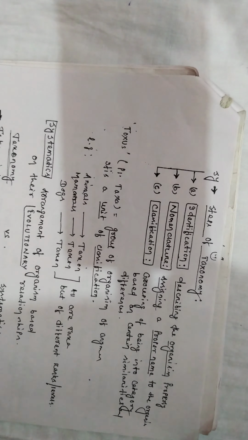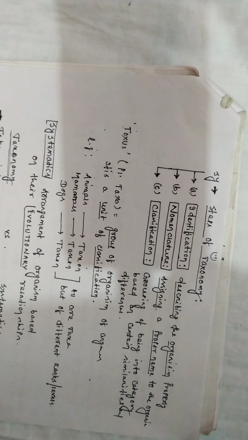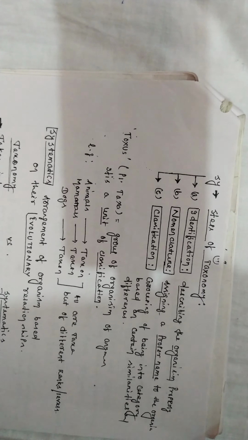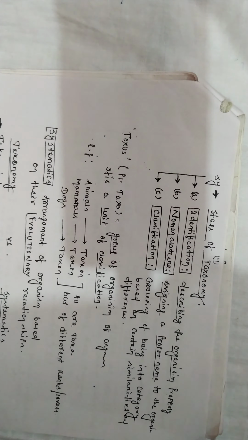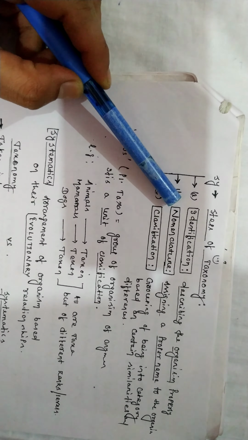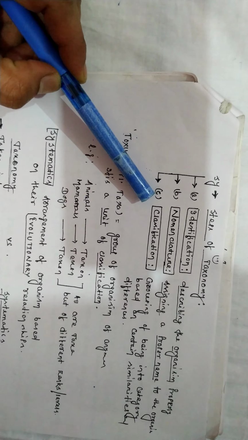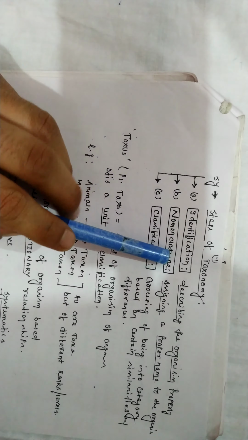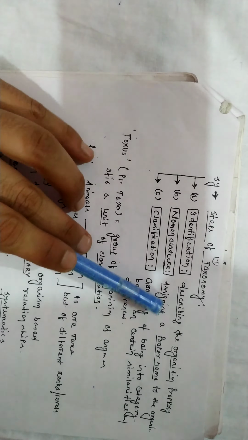Okay. Now, stages of taxonomy. What are the stages of taxonomy? The first is identification, then you have nomenclature, then you have classification.